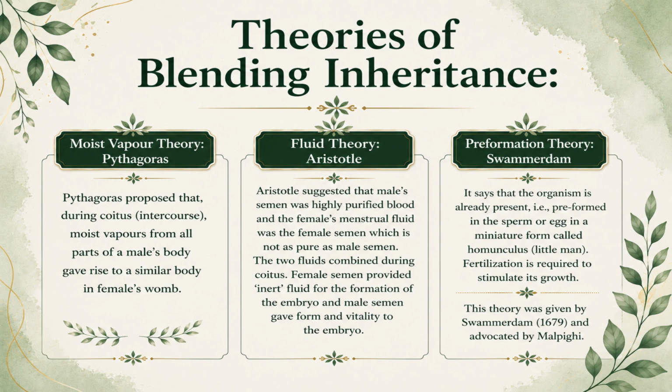Preformation theory, Jan Swammerdam. This theory suggested that a tiny, fully formed miniature human called a homunculus was already present inside the sperm or egg. During development, this miniature individual simply grew larger in size without forming new structures. Some scientists believed the miniature human was present in the sperm, while others believed it was present in the egg. This theory was incorrect because embryonic development actually occurs gradually through cell division and differentiation.